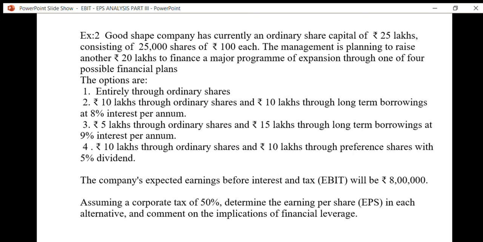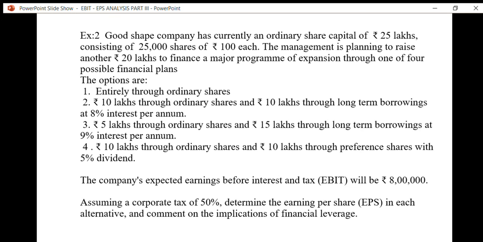The second one is rupees 10 lakhs through ordinary shares and rupees 10 lakhs through long term borrowings at 8% interest per annum. So under the second option, he wants to finance the major program through 10 lakhs equity and 10 lakhs debt, and that debt costs 8% interest per annum.